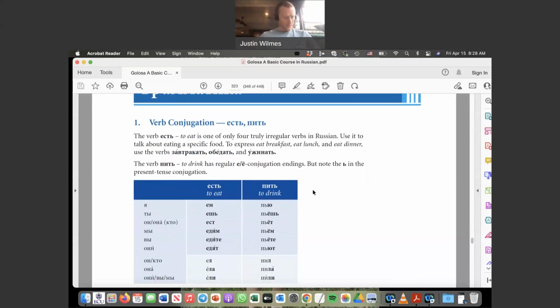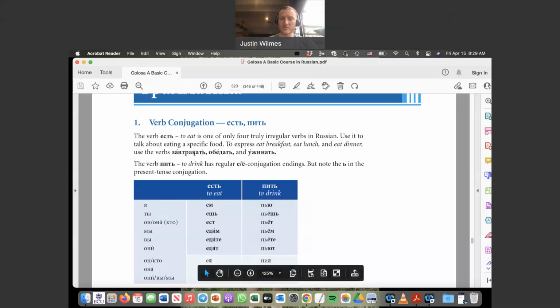So the verb, sorry, I just want to make sure you can hear me here. The verb есть, to eat, is one of only 4 truly irregular verbs in Russian. Use it to talk about eating a specific food. To express eat breakfast, eat lunch, and eat dinner, we already have these 3 verbs from a previous chapter: завтракать, обедать, ужинать. Right? But if we want to say eat like a food, then we say есть.